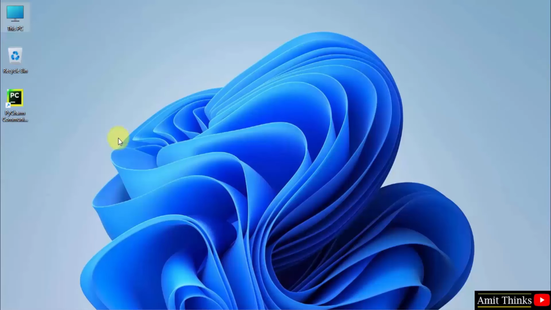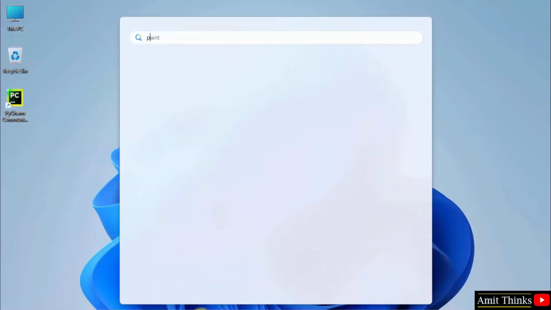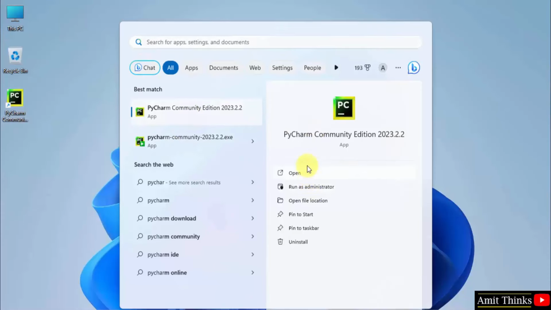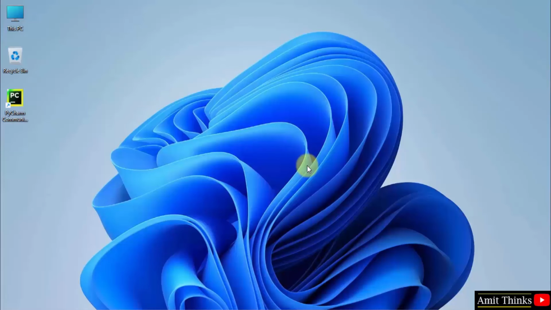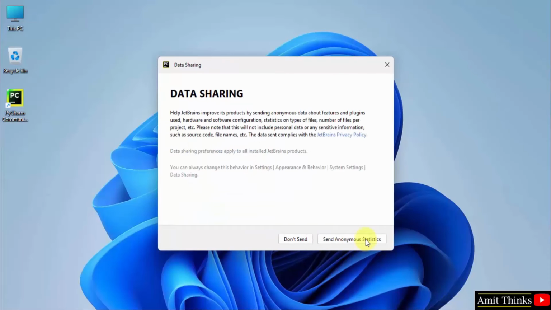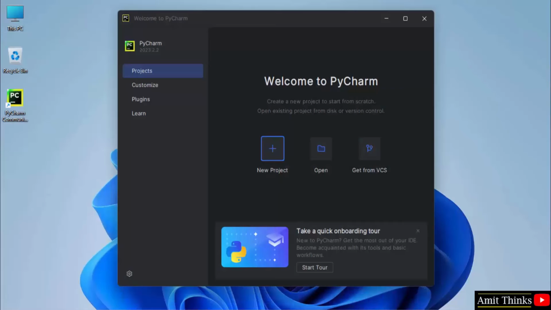Now let us open PyCharm and connect Python with PyCharm. You can also go to start and type PyCharm instead of going for the shortcut. Here it is, community edition, click open. Now PyCharm will open for the first time. Here the terms are visible. I confirm. Click continue. Data sharing. PyCharm opened for the first time.